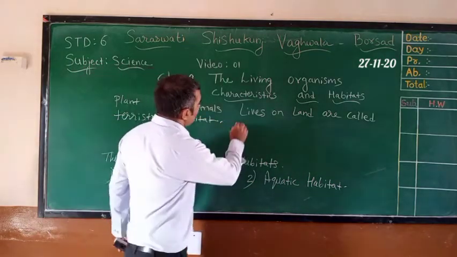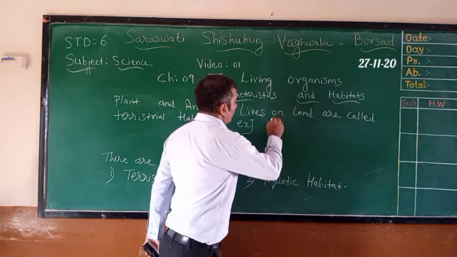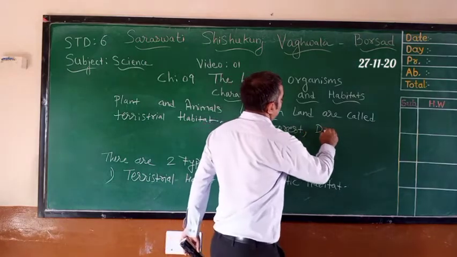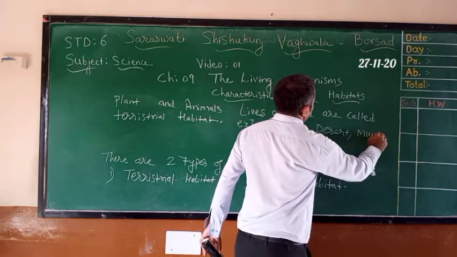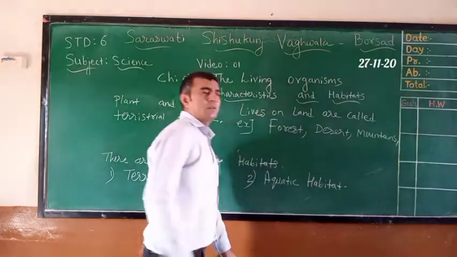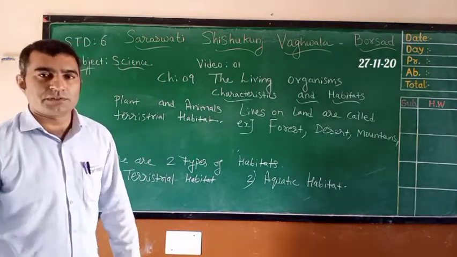Right? Examples of terrestrial habitat are forest, desert, mountains, grassland, etc.